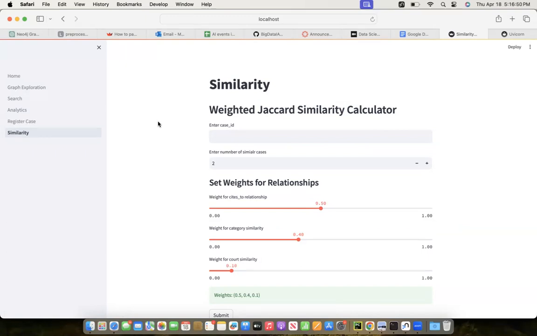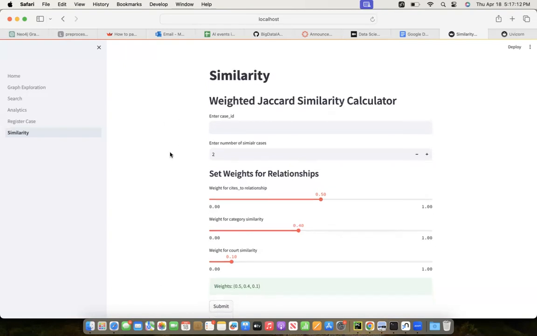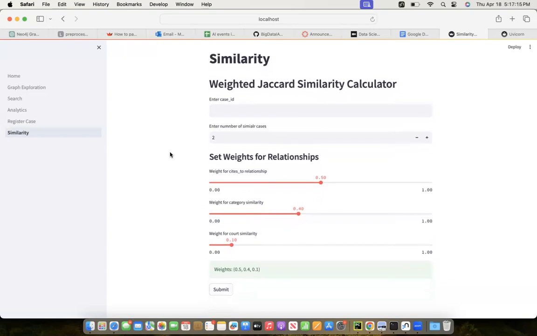Say we are looking for similarity between two cases based on the cases each case cites. So case C1 cites 5 cases and case C2 cites 5 cases, and there are 2 cases in common between them. So the similarity will be 2 by 8, which is 0.25. But if we also want to consider two other factors which are significant for recommending cases, maybe two cases could be similar because they are from the same category or because they belong to the same code. So we gave an option to customize the weights for calculating similarity.